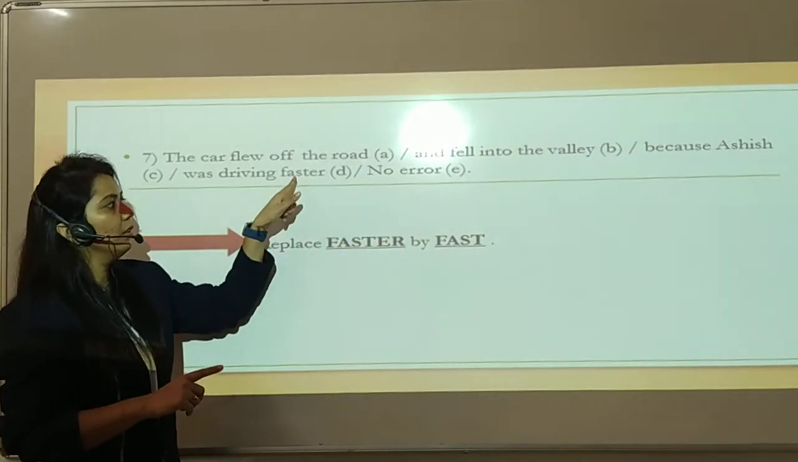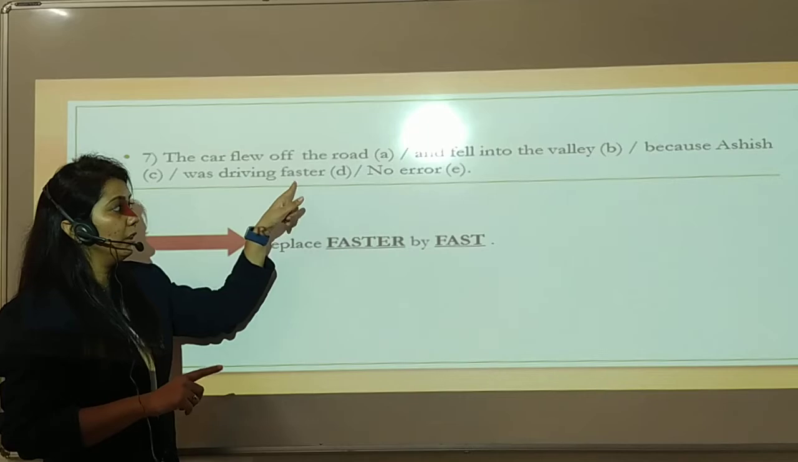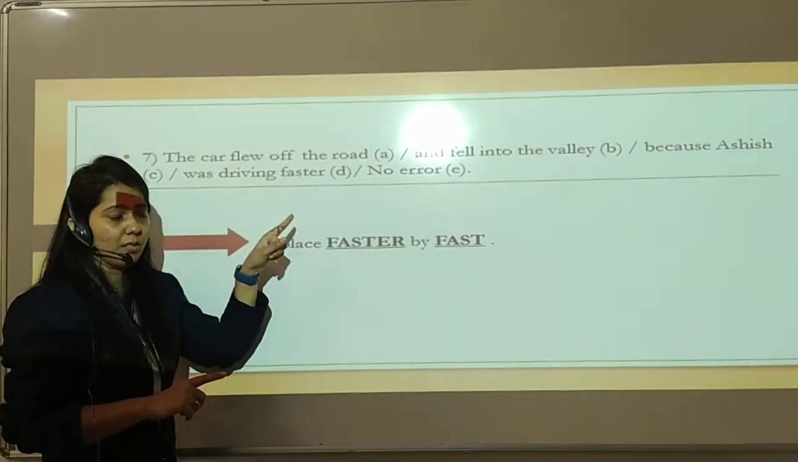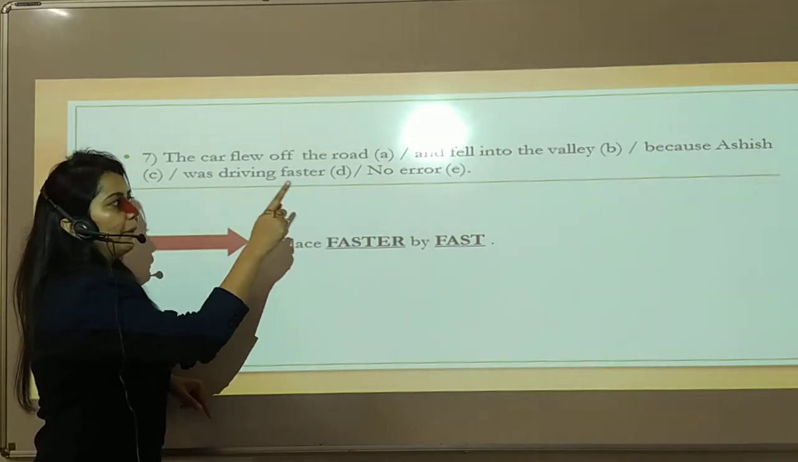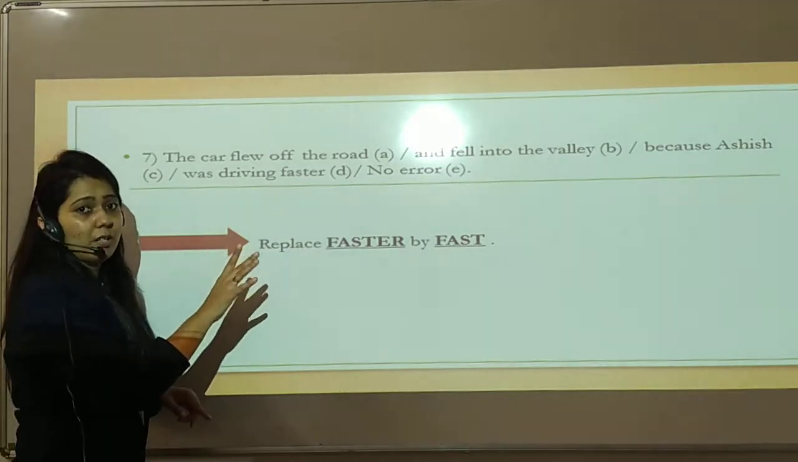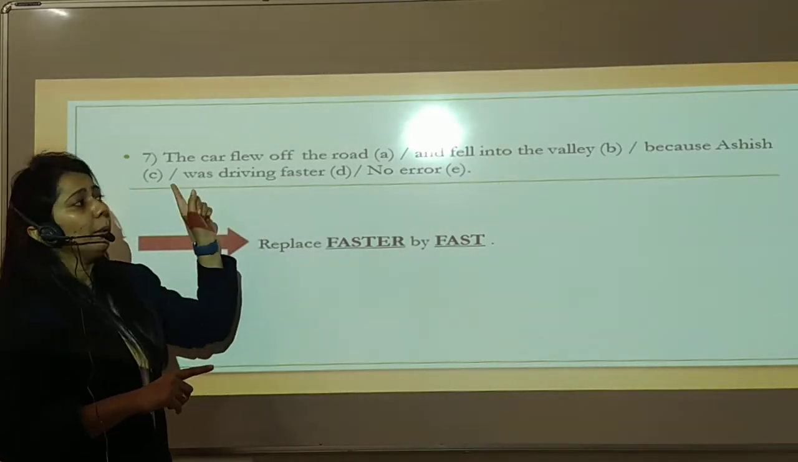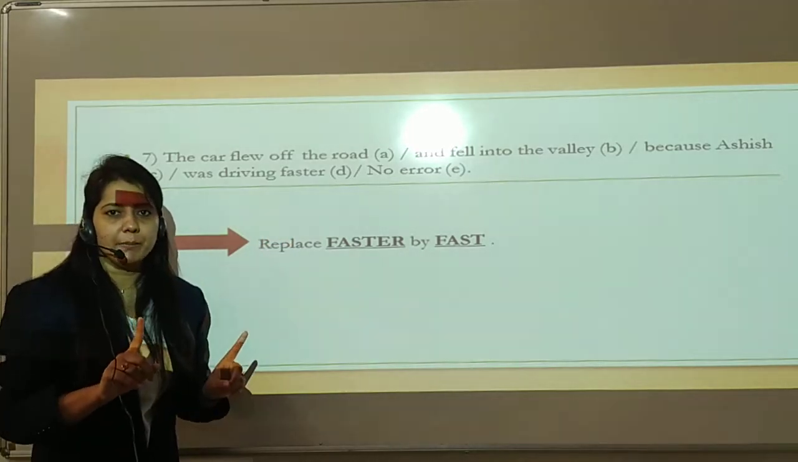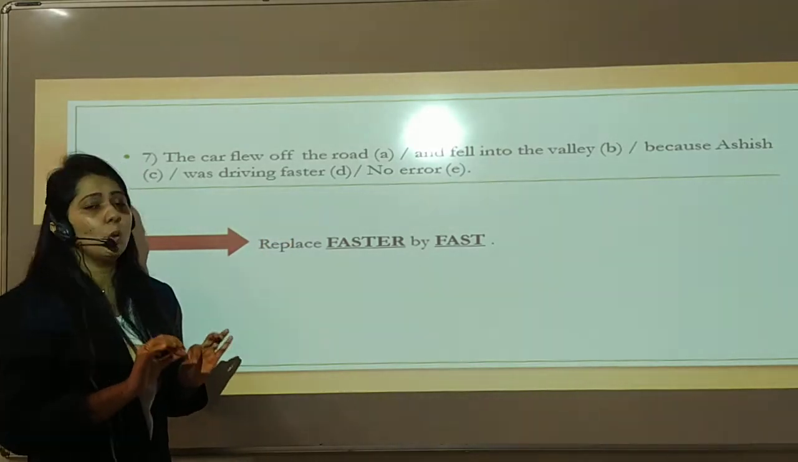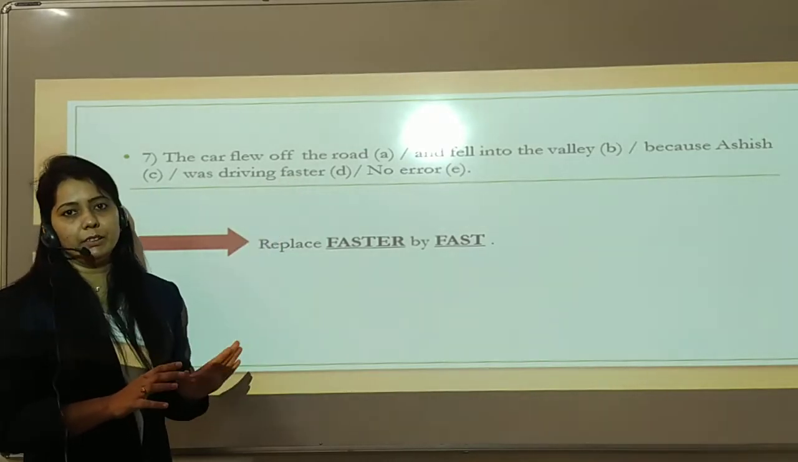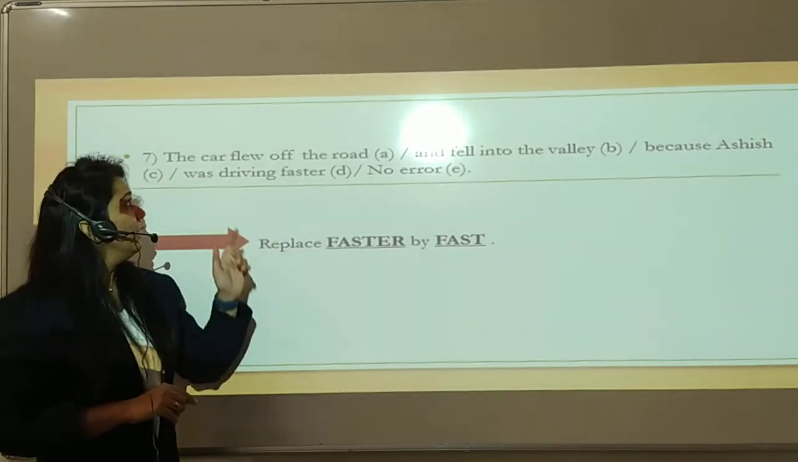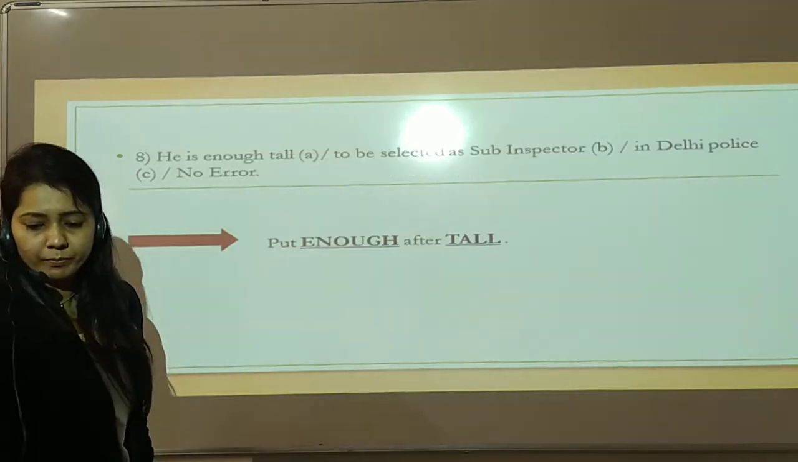Here you have to add fast and not faster. Again I will repeat. The car flew off the road and fell into the valley because Ashish was driving fast, not faster. Because no comparison has been made here, only positive degree should be used. Here they have used comparative degree, which is wrong. Okay, let's come to the 8th question.